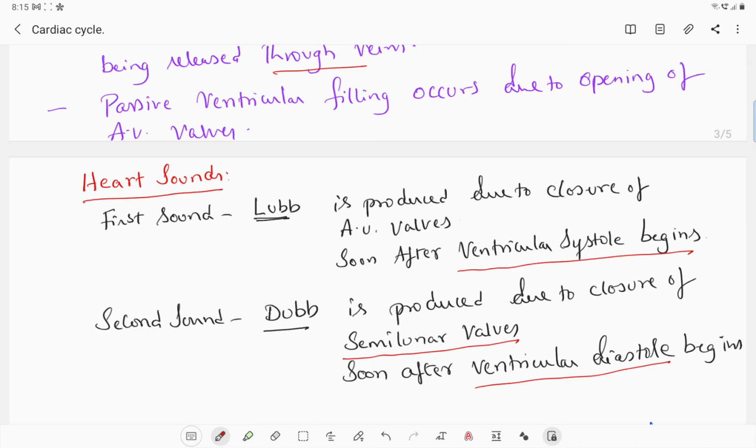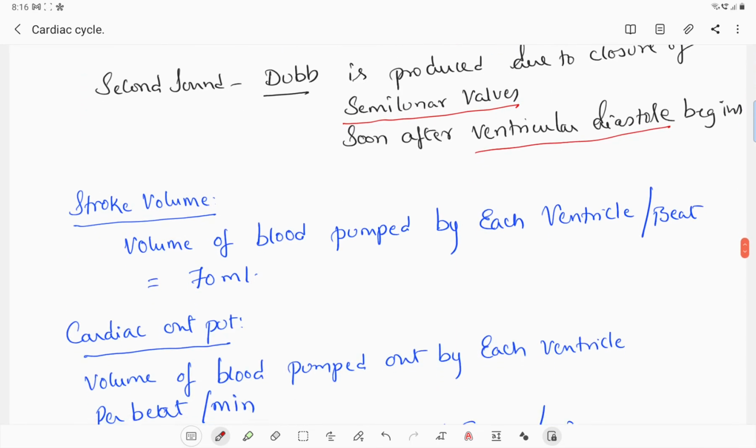Second question. The heart sound that is produced when the ventricular diastole begins is called dub. So when the ventricular diastole begins, the second heart sound is produced. When the ventricular systole begins, the first heart sound is produced. Right. Now let us go for the stroke volume.